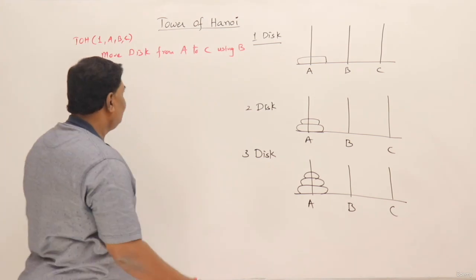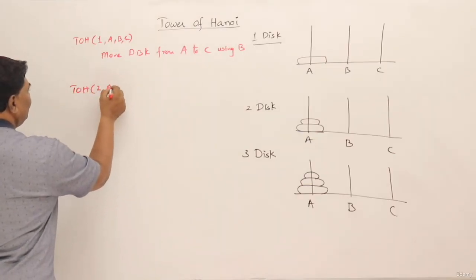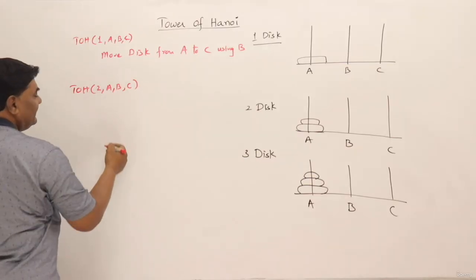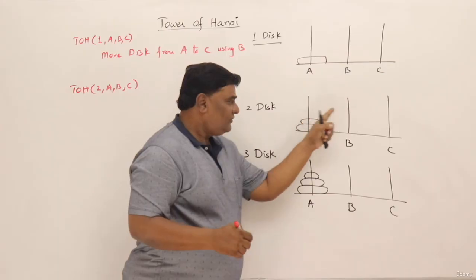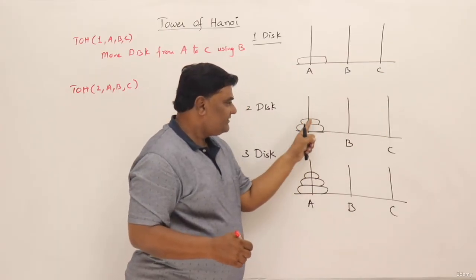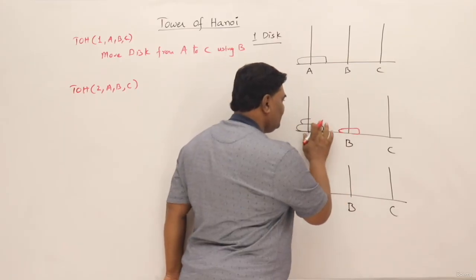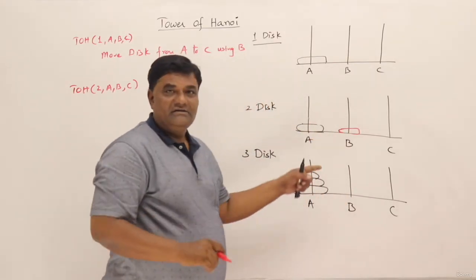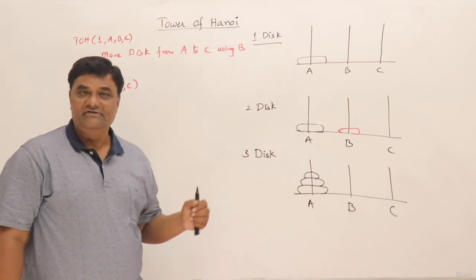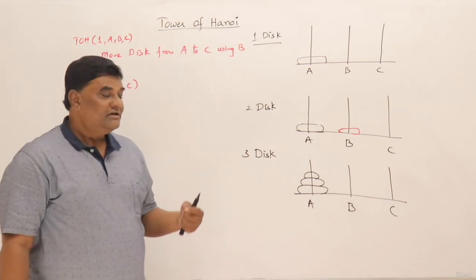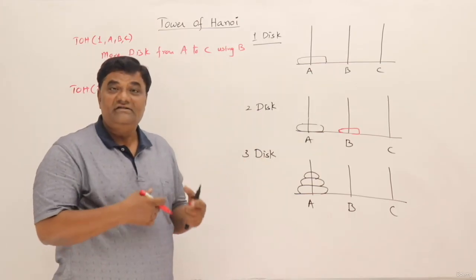Now when there are two disks, Tower of Hanoi, two disks are given and three towers are there, A, B, C, then what am I supposed to do? See the topmost disk, I cannot move it to C, move it to B. So this topmost disk can be moved to B. So this is a small disk, come here. That is not the destination. That is the middle tower, the intermediate auxiliary tower. So that is not the destination. So moving there is temporary, or moving there is recursive.